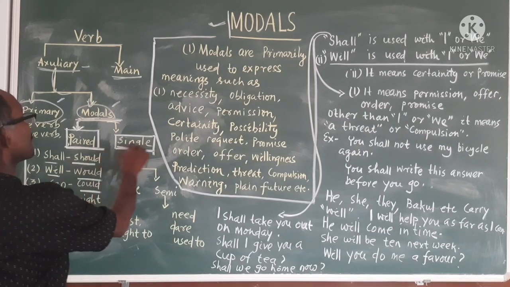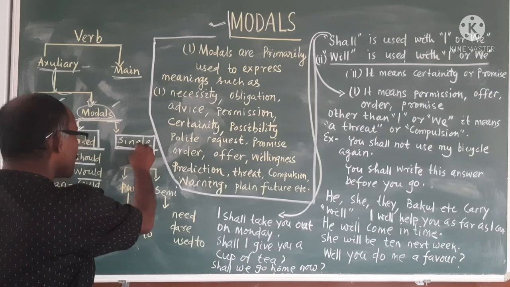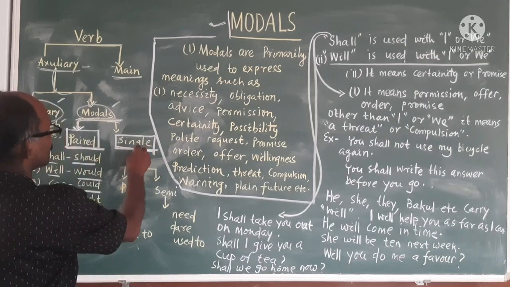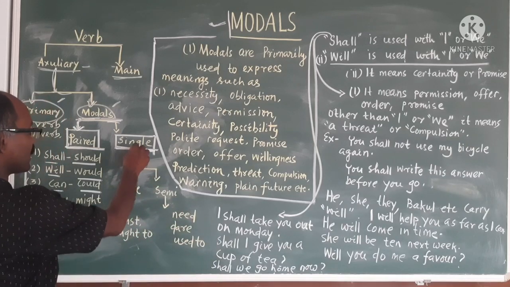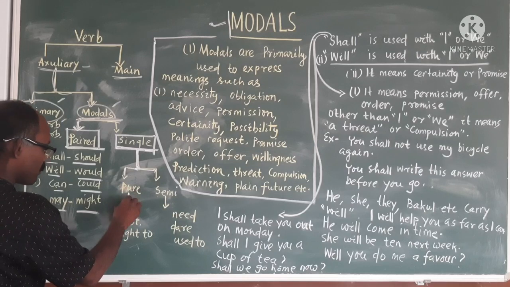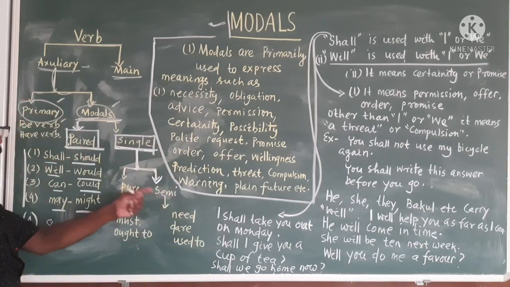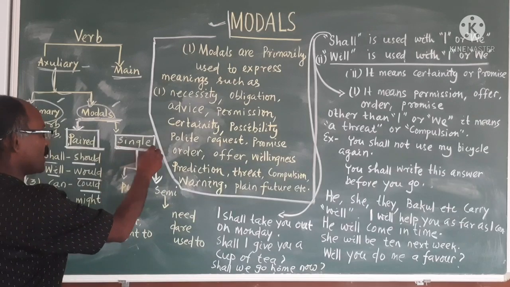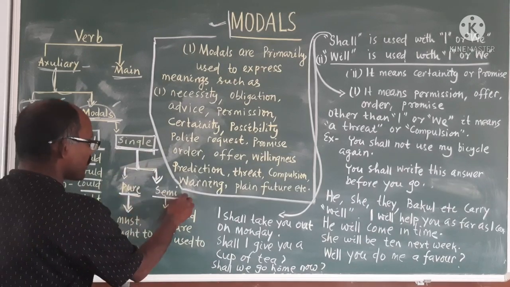Then come to single modals. Single modal is also divided into two parts. All are single, but it is divided into two parts: number one is pure modal, number two is semi-modal.